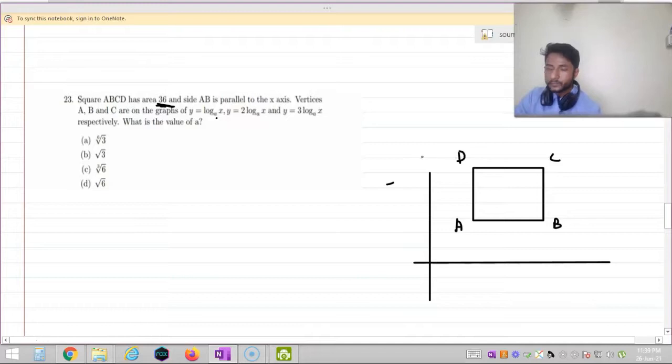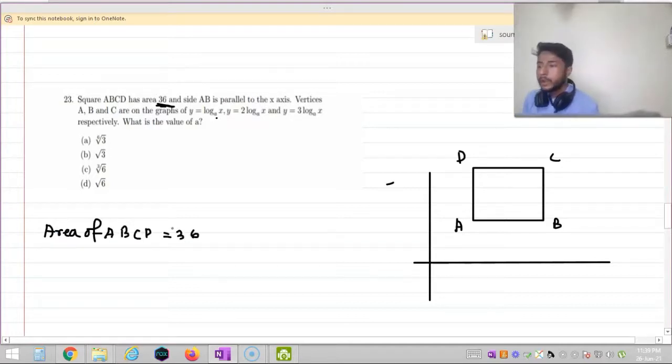Okay, it is given that area of ABCD is equal to 36. If area of ABCD is equal to 36, what we can say about the sides? The sides are 6, 6, 6, 6. Now it is also given AB is parallel to x-axis. AB is parallel to x-axis means their y coordinate must be same. So I am writing their y coordinate as P, and this is also P.